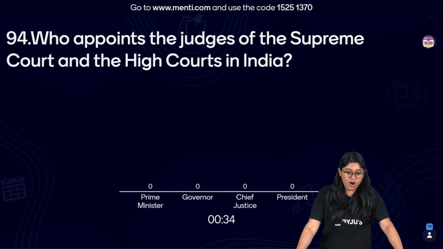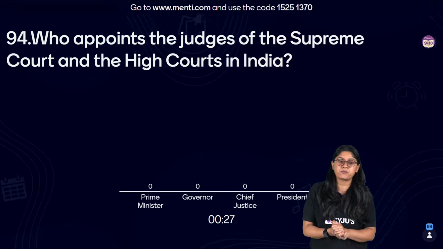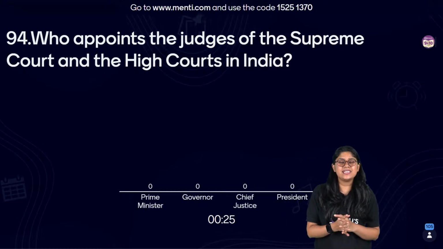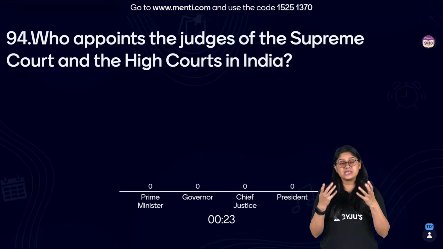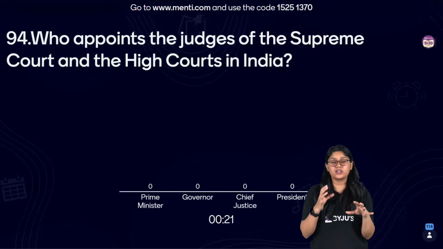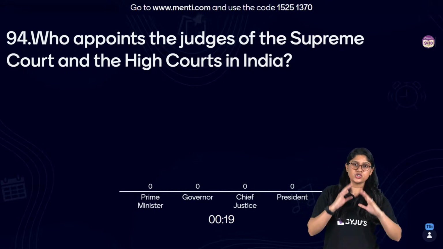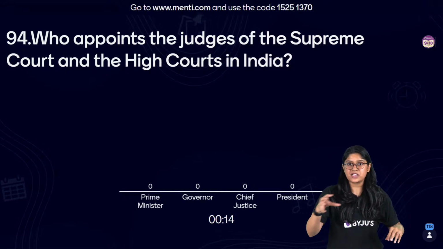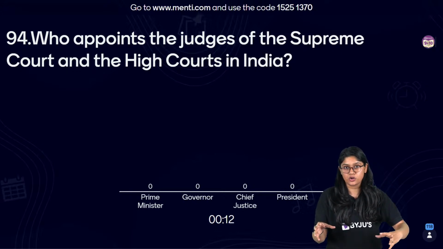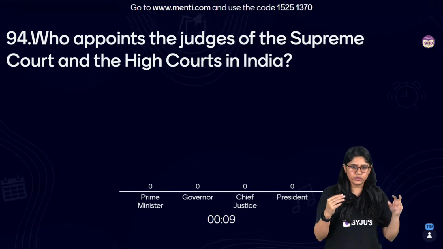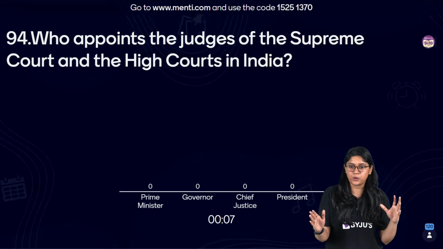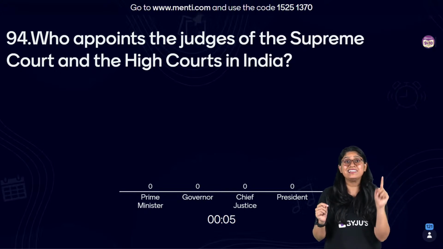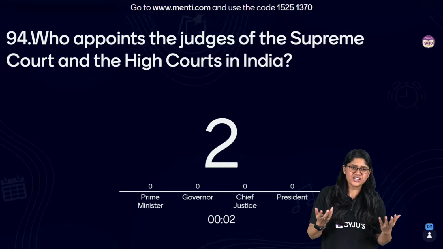Next question, everyone. Who appoints a judge of the Supreme Court and the High Courts in India? Prime Minister, Governor, Chief Justice, or President? Again, a very easy question, I would say. See, this time, class 9th ka political science is really very easy because they're just focusing on democracy. So all the chapters that we have over here revolve around that particular topic. If you read the whole chapter properly, you can actually interconnect them, and they're actually interrelated.